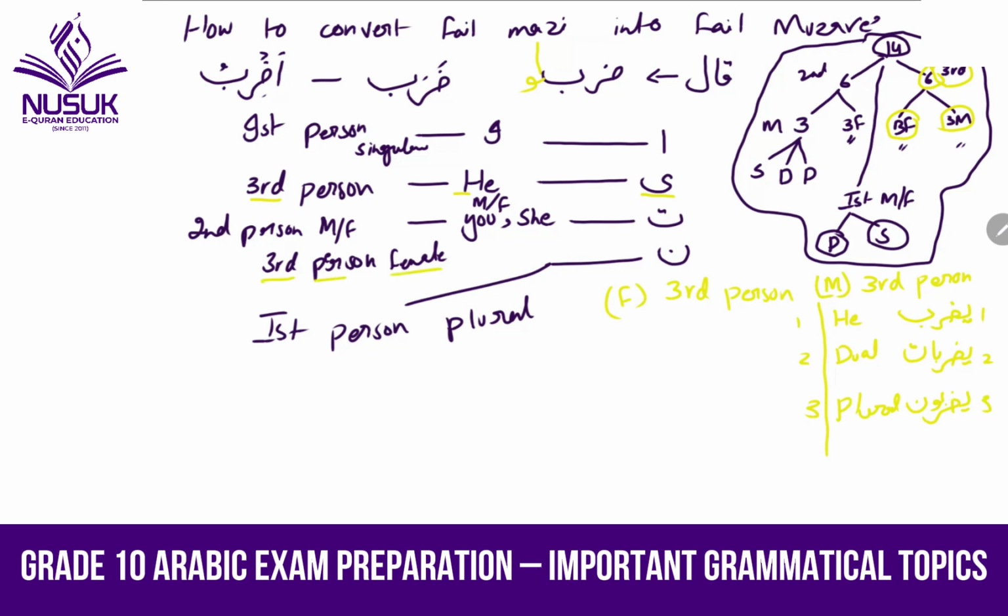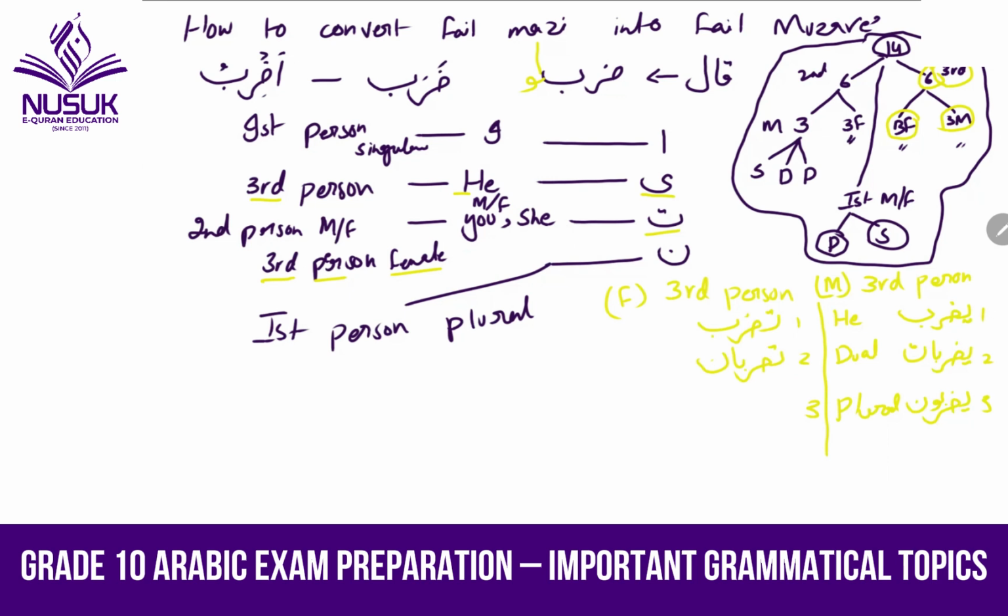This is third person female. What do we use? Ta, right? So same thing. On the right hand, we said Yazribu. We will say Tazribu, Tazribani. Tazribani, same as the fi'l madi: Zoraba, Zorabu, Zoraba, Zoraba, Zorabu, then Zorabat, Zorabata, Zorabna.